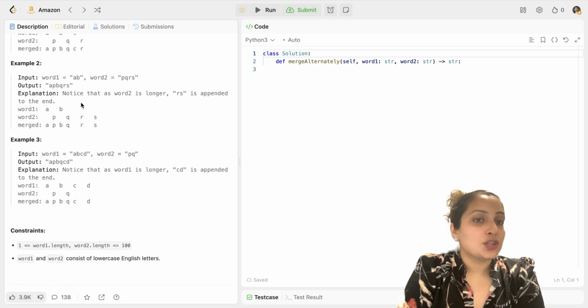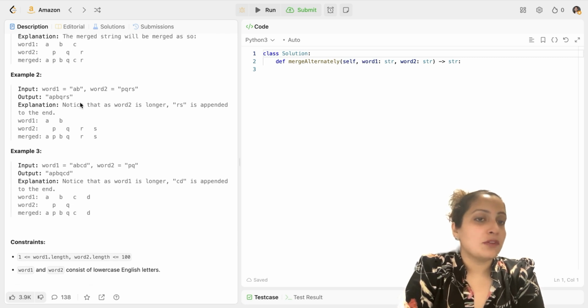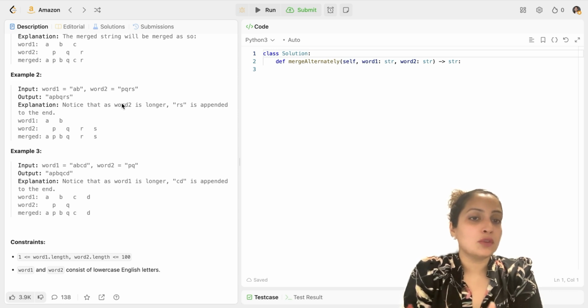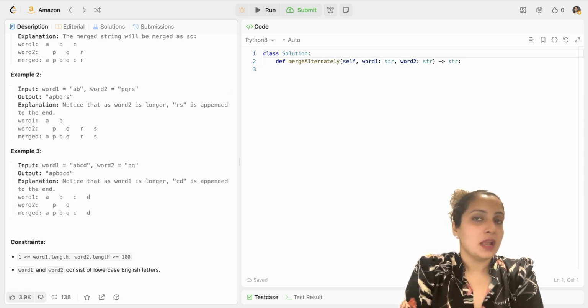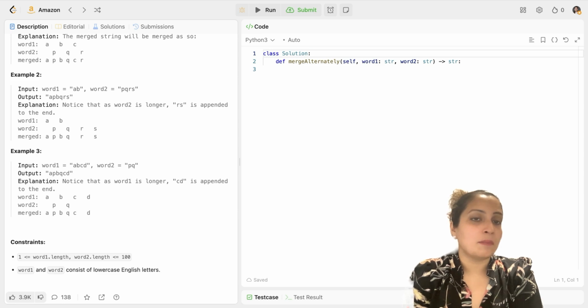It's essentially a question where we'll be having 2 pointers, one for tracking letters in word 1, another for tracking letters in word 2, I and J pointers, and we'll keep on moving those pointers and appending the letter at the ith or jth pointer to our result string. And finally, once one of them runs out of bounds, we append the remaining characters to the end of our result string. And finally, we return our result. So that's the entire algorithm behind this question. Quite easy to comprehend. Let's start coding it. If you have any doubts at any time, ask them in the comments.